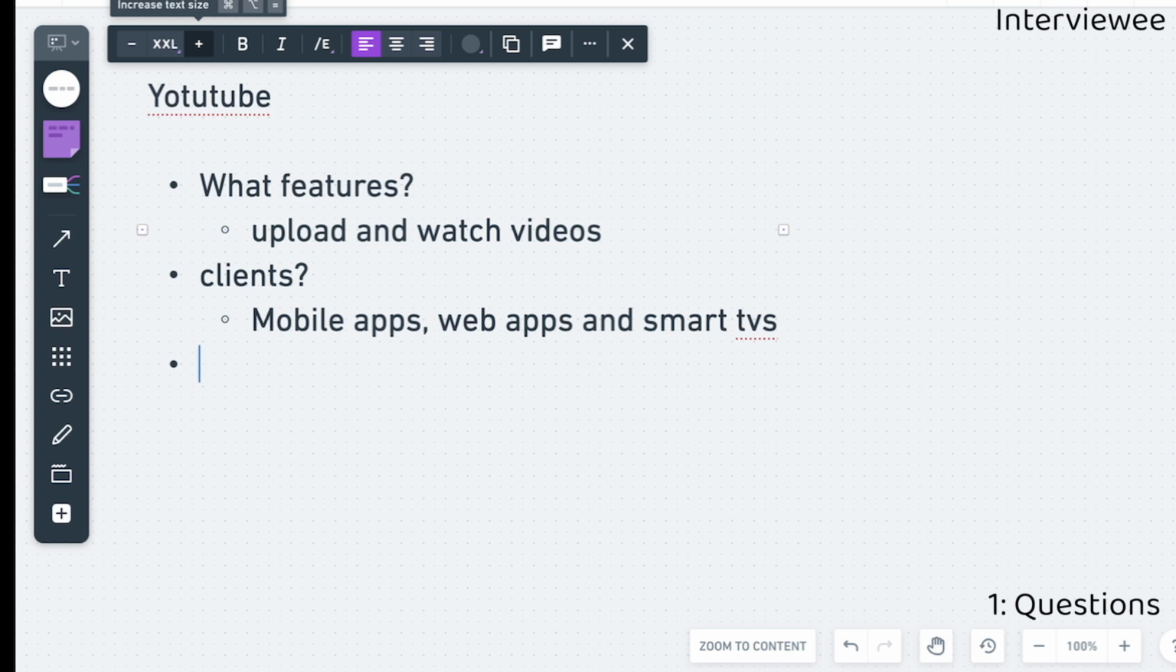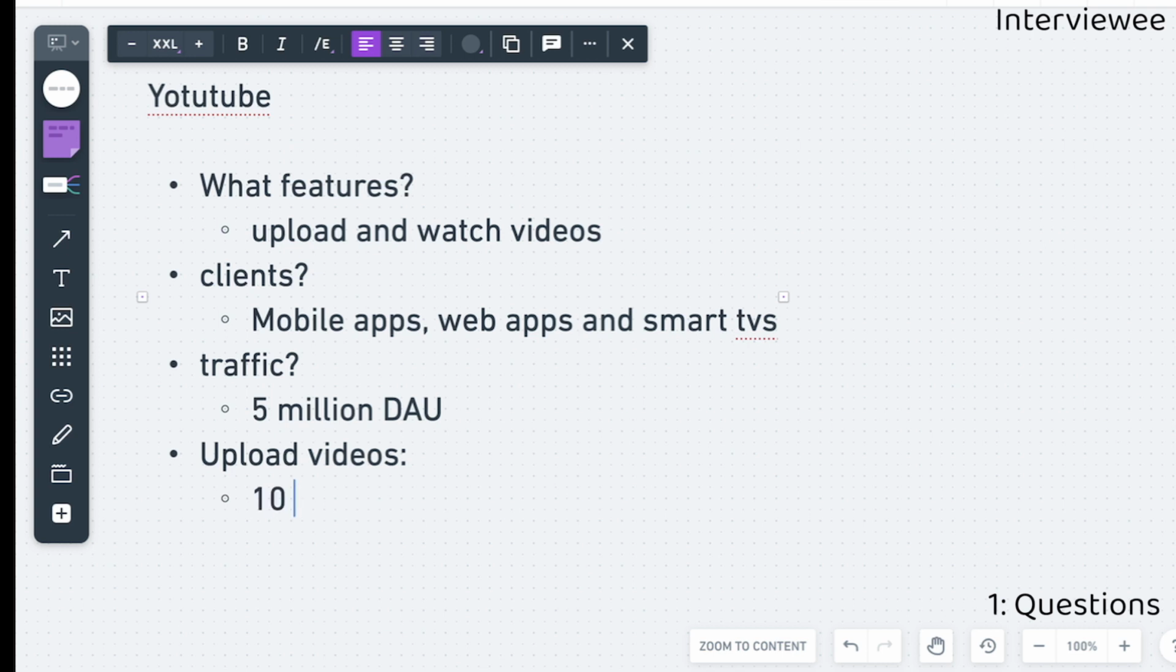Do you have an estimation of the daily active users or monthly active users for this application? Yeah, we are expecting to have a traffic of 5 million daily users. All right, so it's going to be 5 million daily users. Do you have an estimation of how many users are uploading videos, or is it something that I need to assume? Yeah, we can agree that only 10% of the active users upload videos per day. Sounds good? Yeah, that sounds reasonable. Great, so only 10% of the users upload videos.